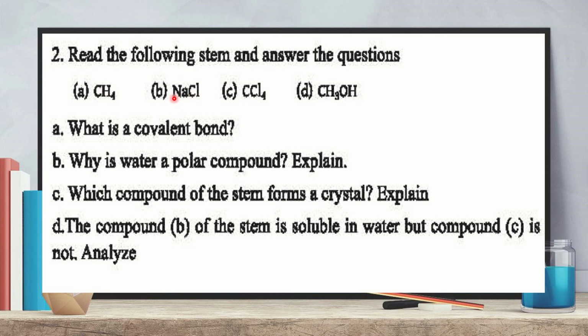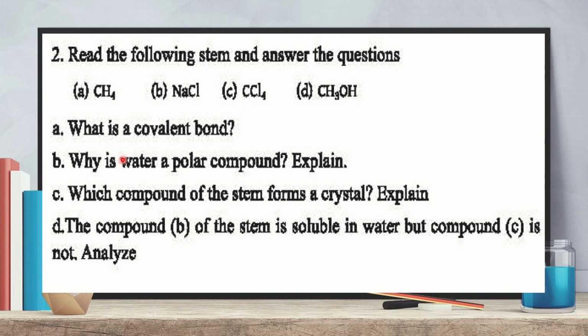Sodium chloride is a compound of sodium and chlorine, metal and non-metal, so it is an ionic compound. Carbon tetrachloride is a compound of carbon and chlorine, so it is also a covalent compound. Methanol is a compound of carbon, hydrogen and oxygen, all non-metals, so methanol is also a covalent compound. What is a covalent bond?